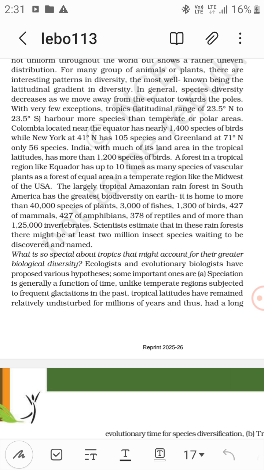A forest in a tropical region like Ecuador has up to 10 times as many species of vascular plants as a forest of equal area in a temperate region like the Midwest of the USA. The largely tropical Amazonian rainforest in South America has the greatest biodiversity on earth. It is home to more than 40,000 species of plants, 3,000 of fishes, and more than 1,25,000 invertebrates.